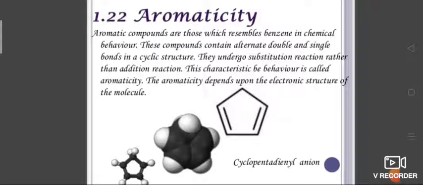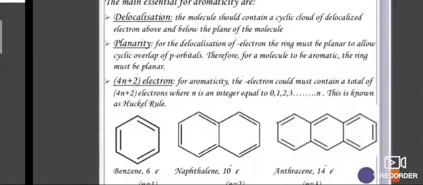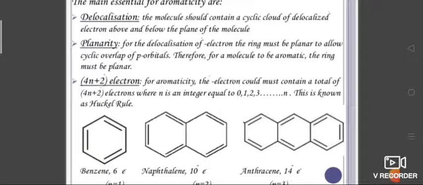Cyclopentadienyl anion. This is not a benzenoid compound. This is a non-benzenoid compound. The main requirements for aromaticity: delocalization. The molecule should contain a cyclic cloud of delocalized electrons above and below the plane of the molecule.